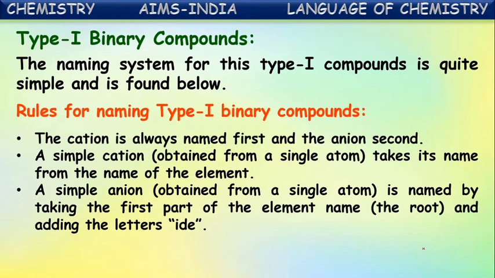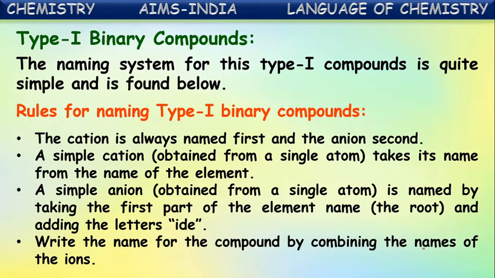Next, a simple anion is named by taking the first part of the element's name, and at the end of that first part, ide is attached. Write the name for the compound by combining the names of these ions.